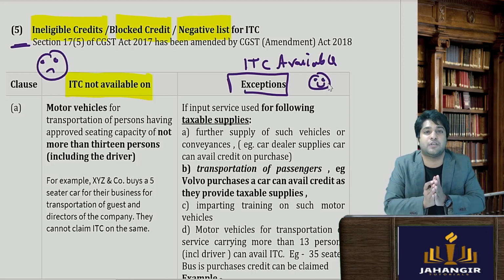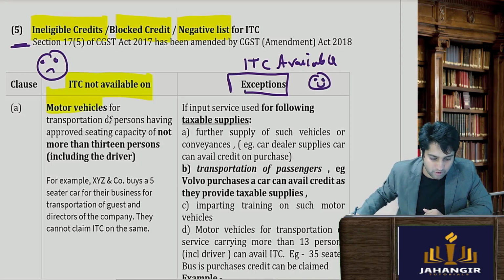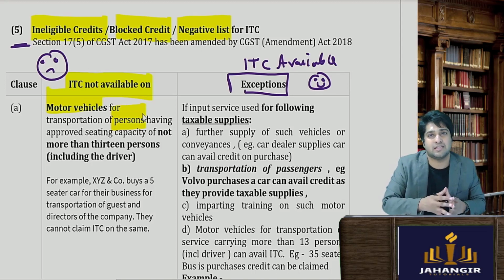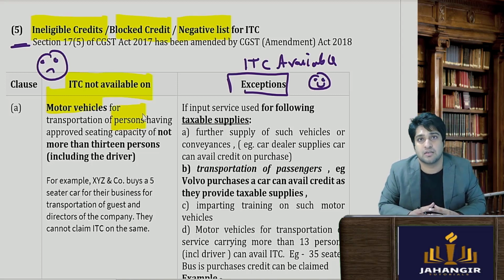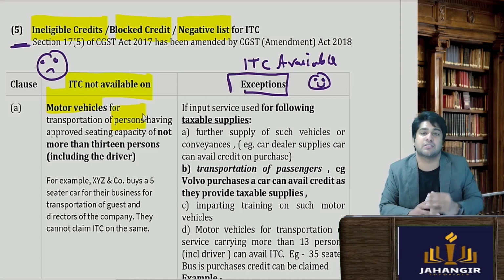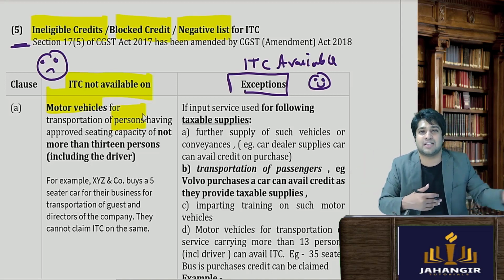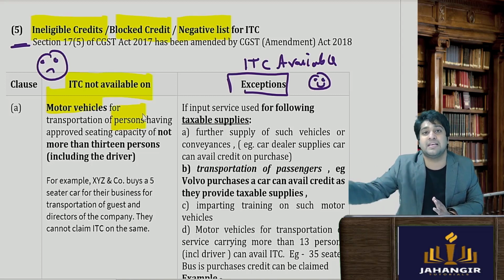So let's see the first one which is disallowed, that is motor vehicles for transportation of persons. Let's understand why they introduced this provision. What happened is the directors used to buy expensive cars in the name of the company so that they could use these credits when the goods are being sold. Ultimately these cars were not really directly connected with making supplies.